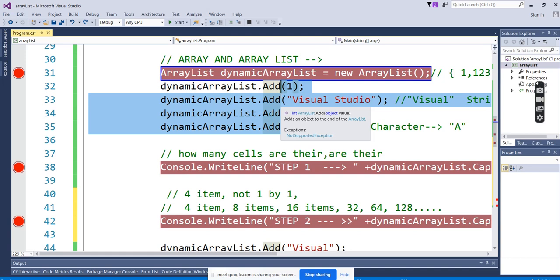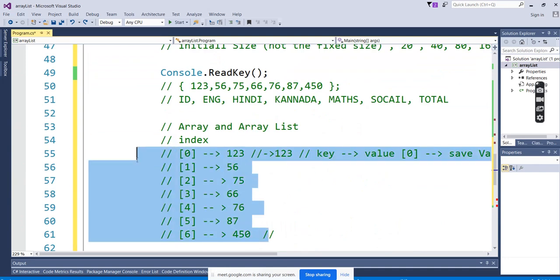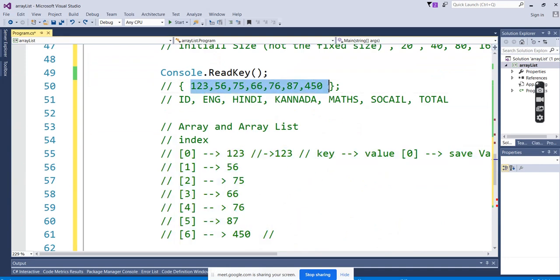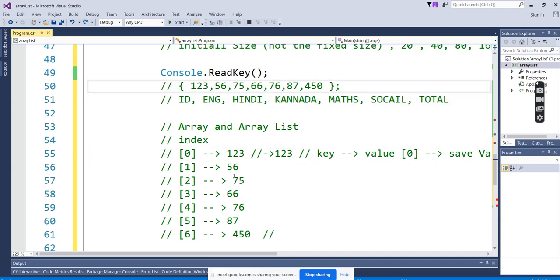But like dictionary values, if I want exactly the value of English, then we cannot fetch it because we can't remember in which sequence we entered the value. Because in an array list, in an array, it keeps saving sequentially. If you enter the first value, it will be in the first place, the second value in the second place. You would have to remember every time that the second index is English. It's not possible in dynamic data.